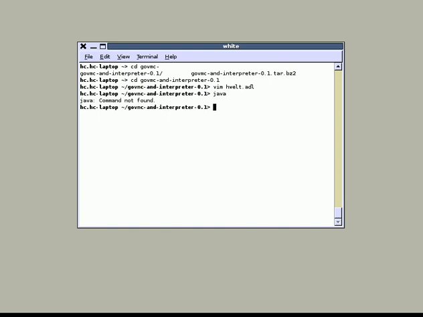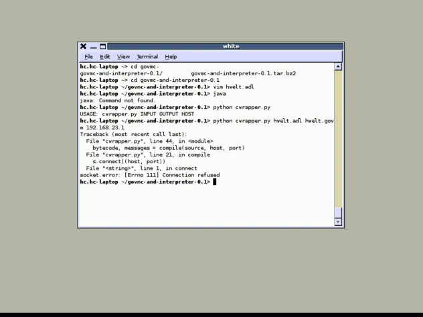This is lucky for me because, well, I don't have Java installed, but I can use the C wrapper. It takes as a first parameter hval.adl and a second parameter hval.govm, which is the output file name, and then the IP of the host where the compiler is running, which is in my case this one. Connection refused.